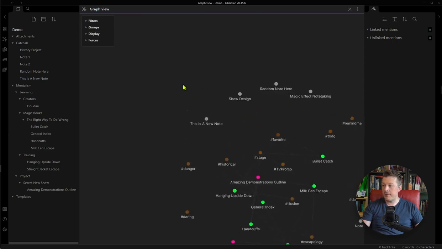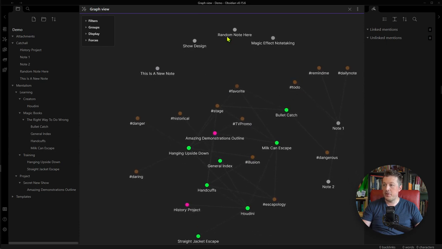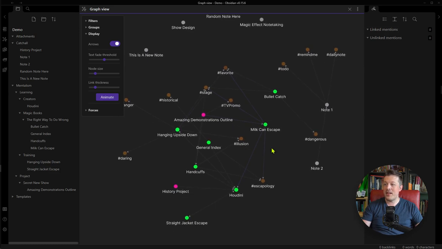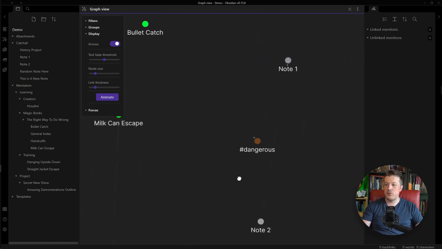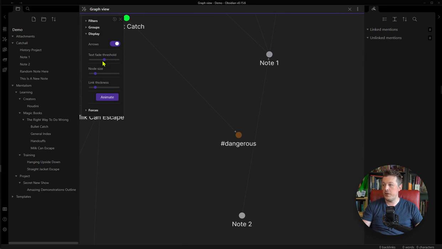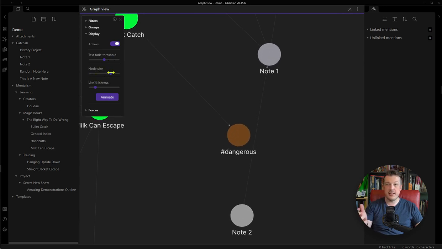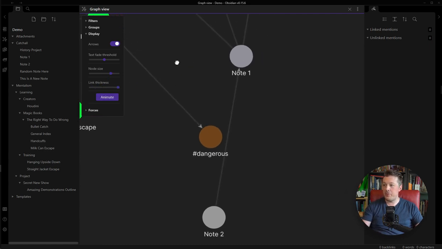And now that you've got them color coded and this kind of stuff, well, you can start tweaking by adding arrows. So now you can see that bullet catch is connected as favorite. And now you've got directionality of which ones are connected to which ones. So let me increase the node size so that you can see it a little more easily here, and then line thickness to beef that up a little bit.